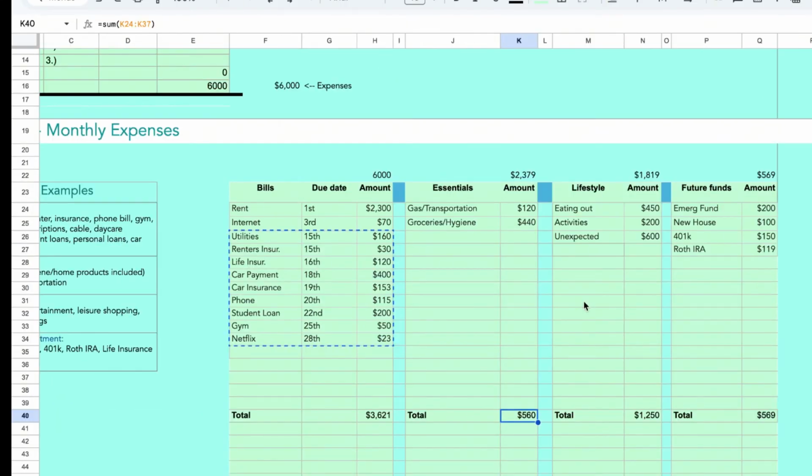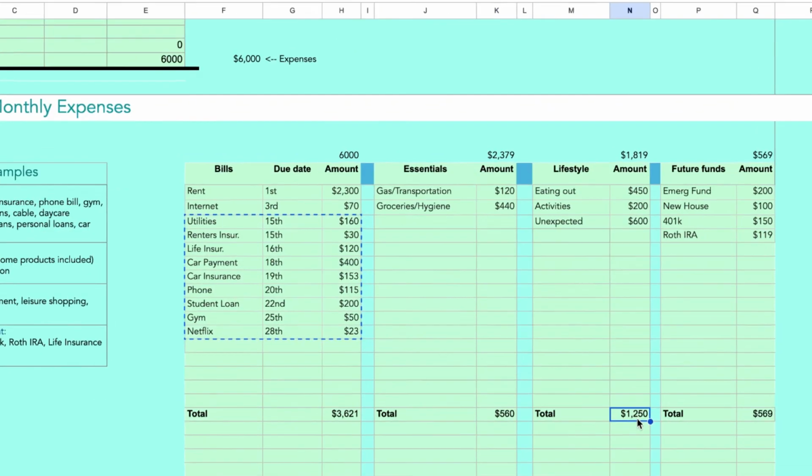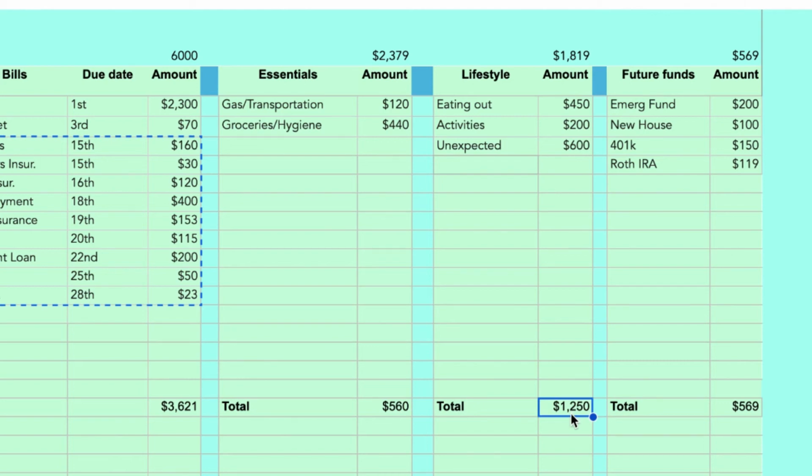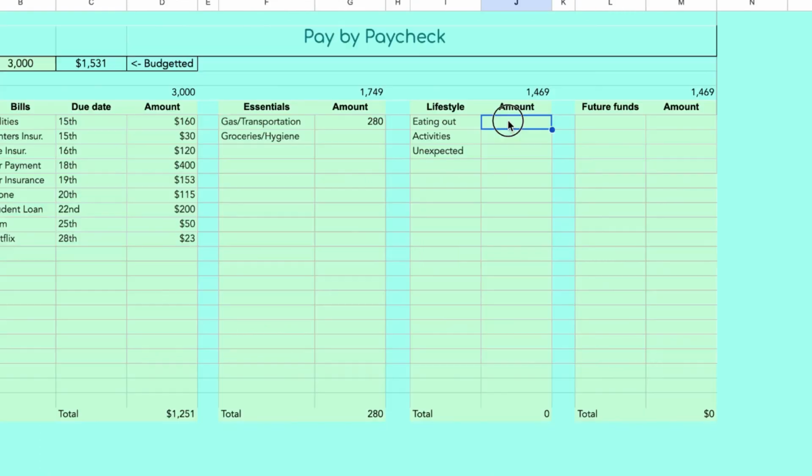So we're going to go back to the default spending plan. And this is how much total we have allocated for the month, okay? So remember on the first paycheck plan, we already spent 350 out of this column. So we're just going to go ahead and subtract that. And so we're left with 900 in this category here. So we're going to go ahead and put that here, 900, and you can go ahead and allocate that however